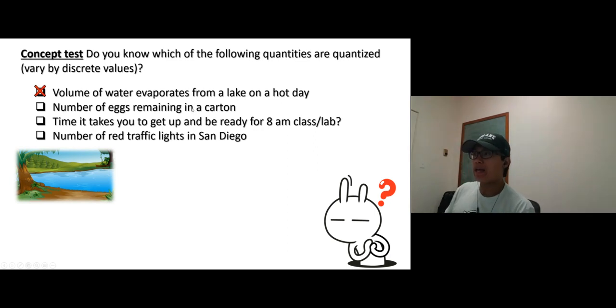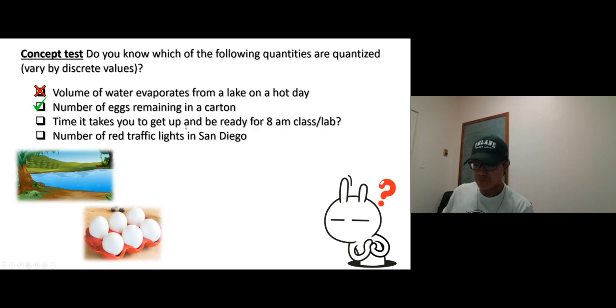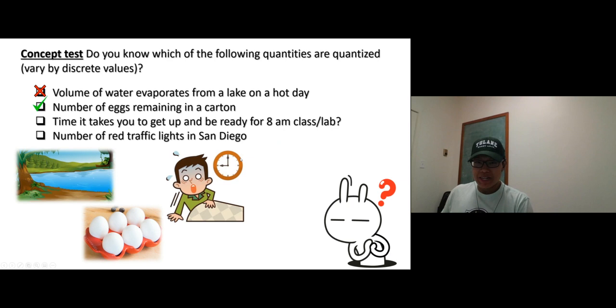Number of eggs remaining in a carton. Oh, this is quantized, of course. It has to be an integer. That's what I was thinking about earlier. No, it's an integer. Next, the time it takes you to get up and be ready for an 8 a.m. class or lab. Well, it could be an hour, 30 minutes, 15.12345 minutes, 1 second. It could be any number, so it is not quantized.